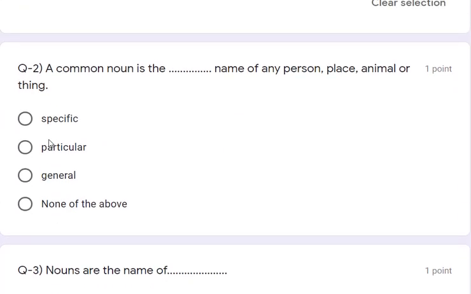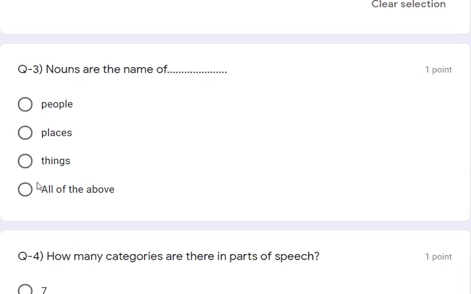A common noun is the blank space name of any person, place, animal or thing. If you know the definition of common noun, you can give this answer. A common noun is the general name of a person, place, animal or a thing. So the answer will be general.